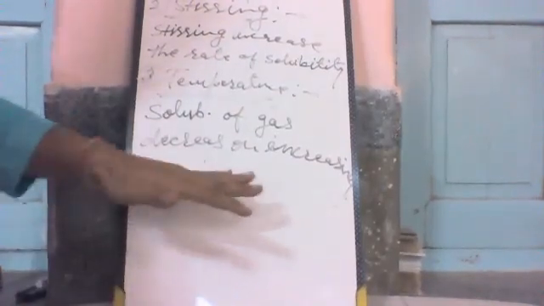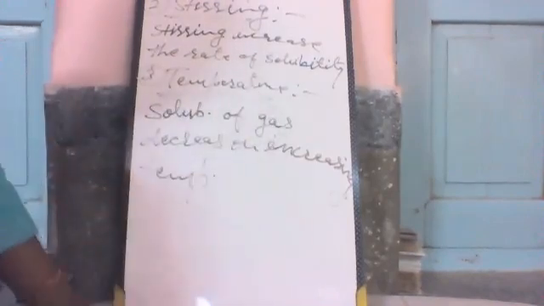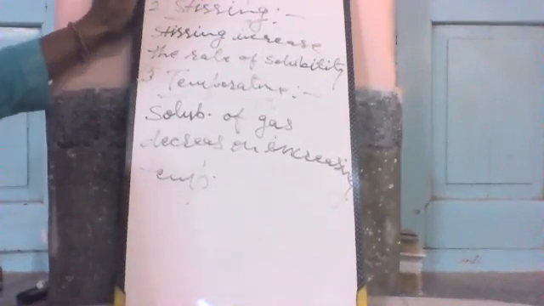In gas, there is another thing here. Solubility of gas decreases on increasing temperature. When we increase temperature in a gaseous state, it decreases the solubility. So it always decreases with a rise in temperature, but in case of solid, on increasing temperature, the solubility also increases.